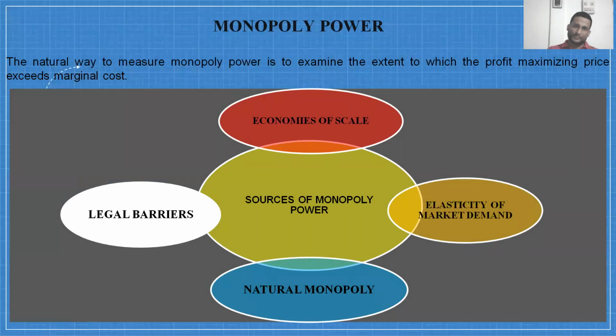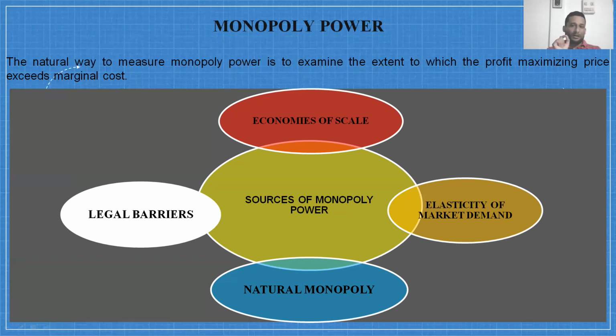Next, monopoly power. What is monopoly power? The natural way to measure monopoly power is to examine the extent to which the profit maximizing price exceeds marginal cost. In the case of perfect competition, what we have observed is that it decides the price at the equality between MC and MR. At that particular point, it decides the price.